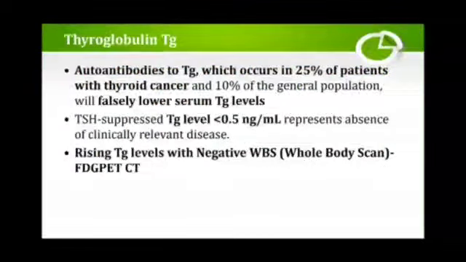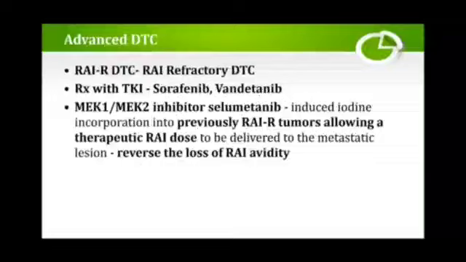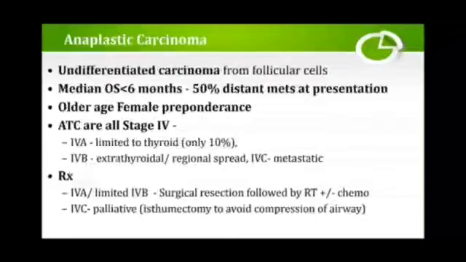Okay, in case of advanced differentiated thyroid carcinoma, when do you call it advanced differentiated thyroid cancer? When it is refractory to radioactive iodine ablation. Okay, treatment is with tyrosine kinase inhibitors, that is sorafenib and vandetanib. The MEK1 and MEK2 inhibitor selumetinib induced iodine incorporation into previously radioactive iodine refractory tumors, allowing a therapeutic radioactive ablation dose to be delivered to metastatic lesions, which leads to reversal of the loss of radioactive iodine avidity.